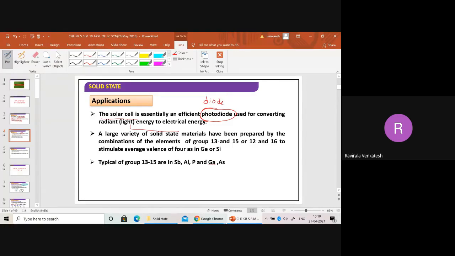This already we have discussed. Why we have taken 13 and 15, isn't it? Sometimes we can take 12 also, 16 also. Yesterday we discussed why we take 13: to take less number of electrons. This one we get more electrons.